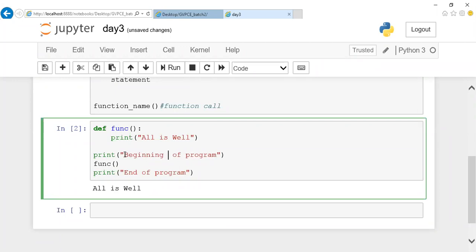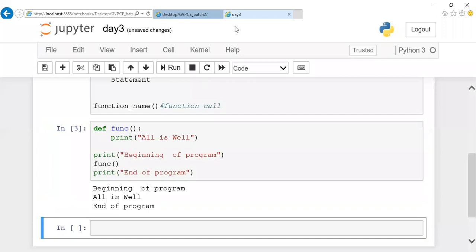Guys, these are very basic programs. I will start with the logical part later; just for structure, I'm showing you. The first line of execution is this, and the last line of execution is this. Beginning of the program, and then the function call goes here. The statement inside the function is going to execute, and after this it comes to the next line, and this last line executes.